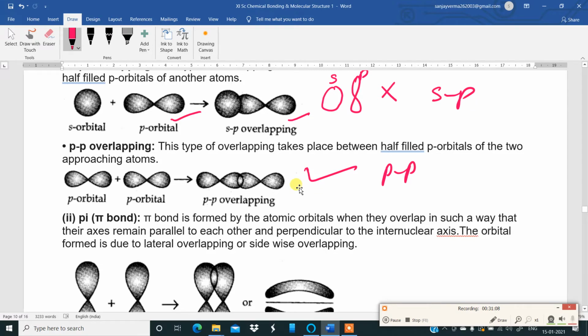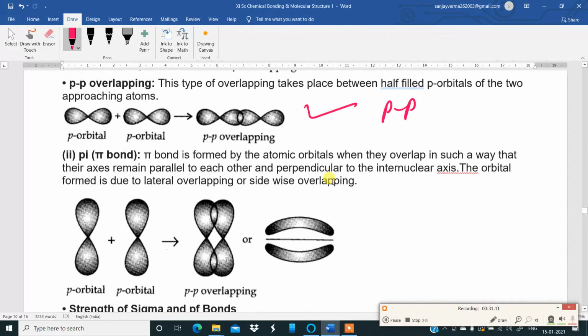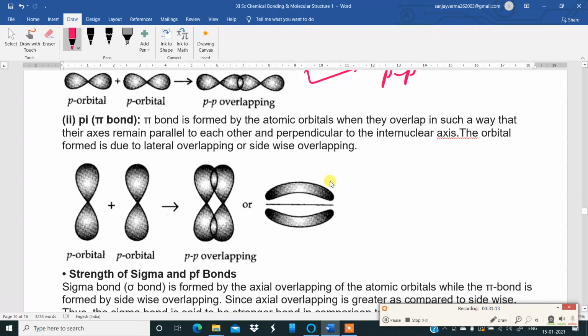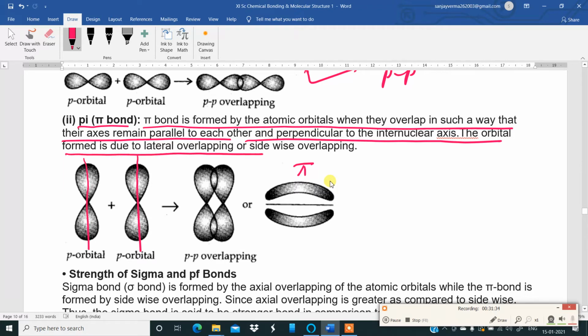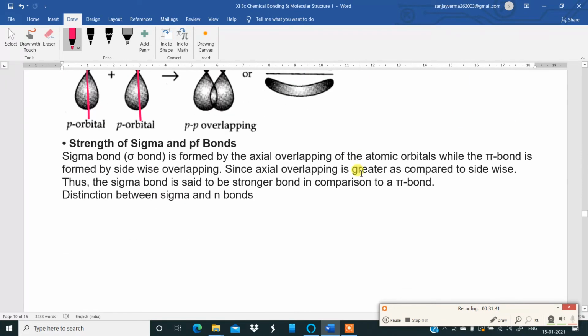Now moving to the next covalent bond, the pi bond. A pi bond is formed by atomic orbitals when they overlap in such a way that their axes remain parallel to each other. That means this is the internuclear axis over here, so they are parallel to each other. That's why this type of overlap results in the formation of a pi bond. Perpendicular to the internuclear axis, the orbital formed is due to lateral or sidewise overlapping. These are the two types of overlapping which you normally find in this chapter.